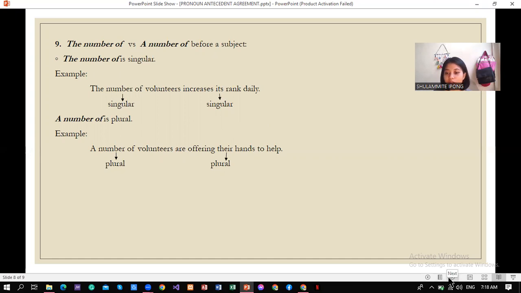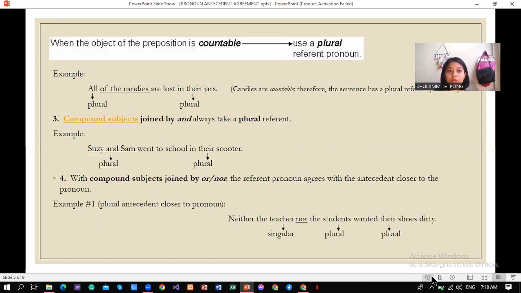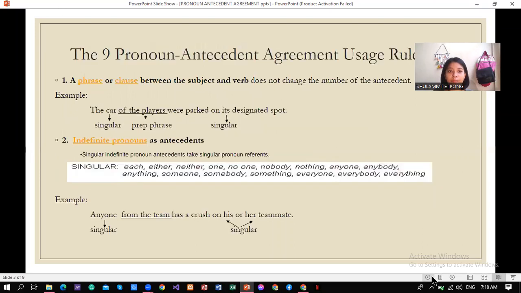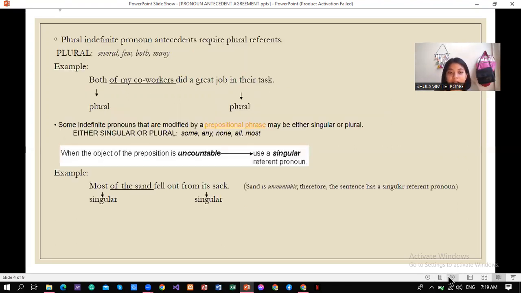So let us review first the 9 rules of pronoun antecedent agreement. First, a phrase or clause between the subject and verb does not change the number of the antecedent. Number 2, indefinite pronouns as antecedent.